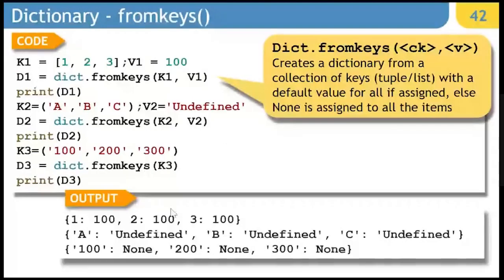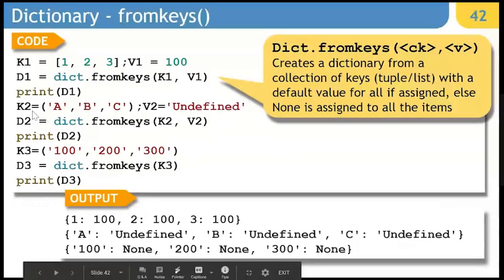Next is fromkeys. fromkeys helps you to make a new dictionary with default values. For example, you have a list with 1, 2, 3, and you have a single value which is required to be assigned to all the keys. So you simply write d1 = dict.fromkeys(k1, v1). So 1:100, 2:100 and 3:100 will be assigned. A new dictionary will be made in this manner.